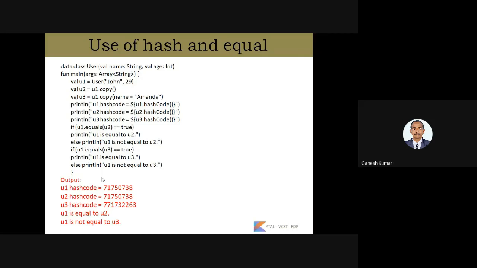Whereas for the values given to them, with the help of the equals method, u1 is equal to u2, because the same copy is available in both u1 and u2. Whereas in u3 we are sending Amanda as a parameter for name, so it gives a different value. So u1 is not equal to u3.